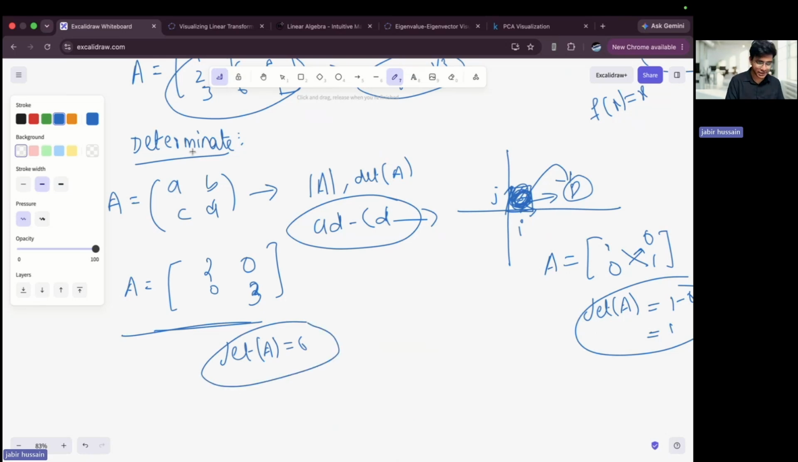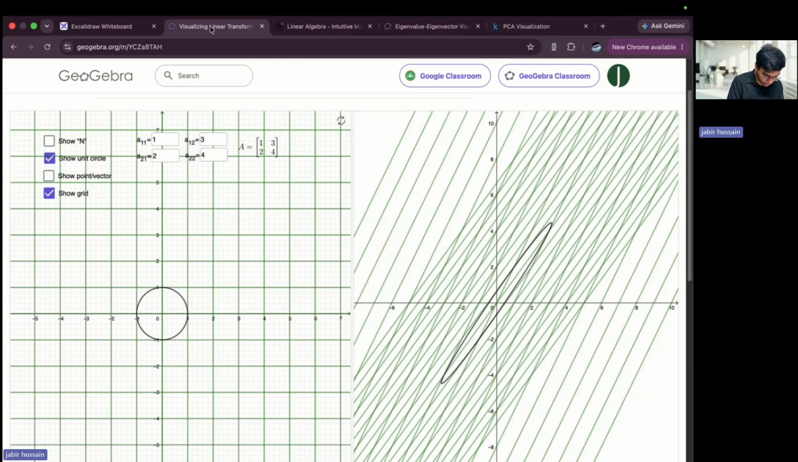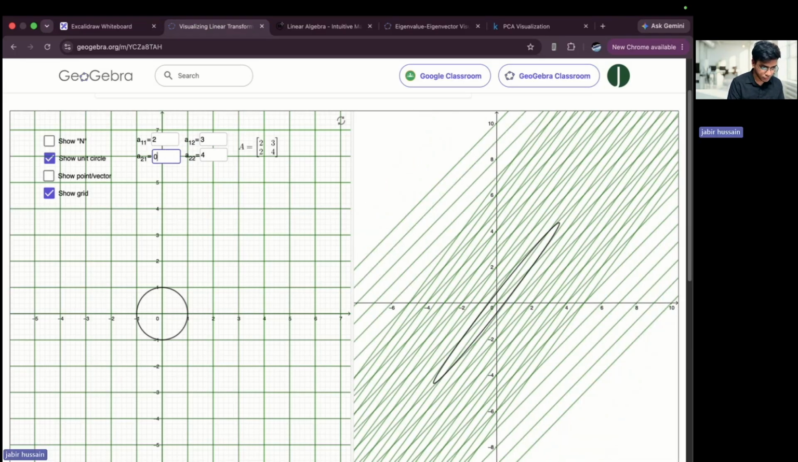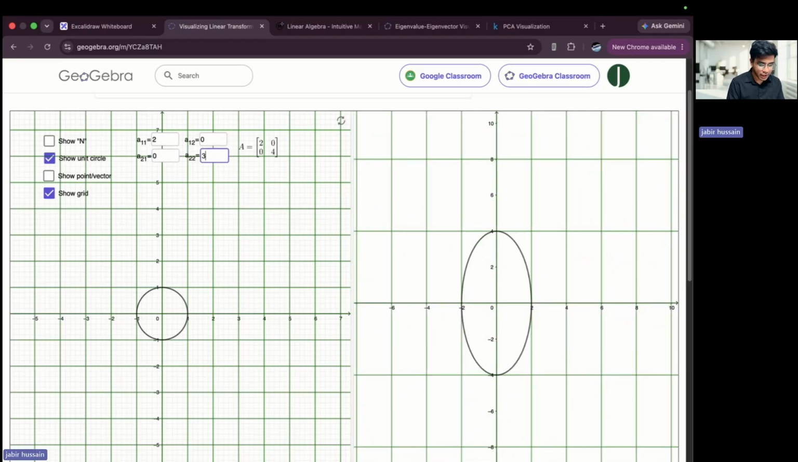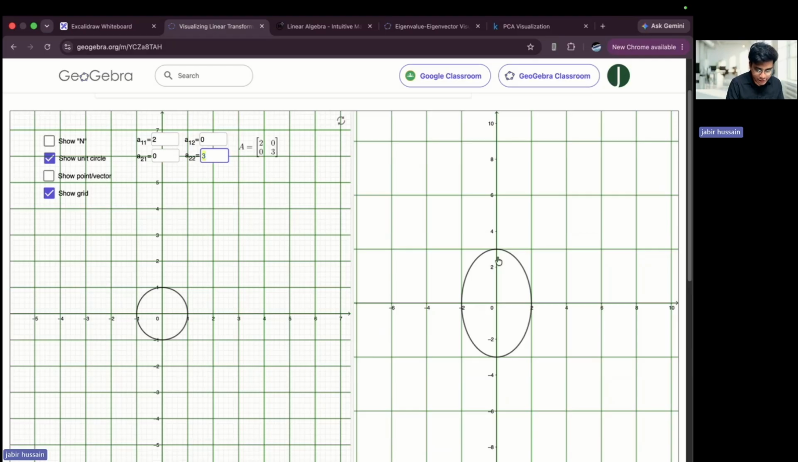Okay, what does this represent? Let me come back here and put 2 comma 0 and 0 comma 3. Now you will see that if you take this square for this transformed space, it will be equal to 6. This is what the determinant represents. The determinant represents how a given block has changed with respect to the original space. That is the definition of